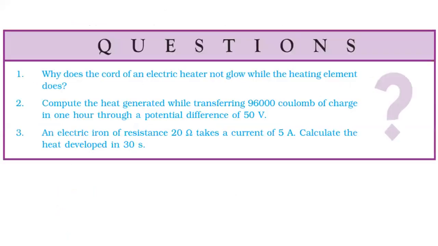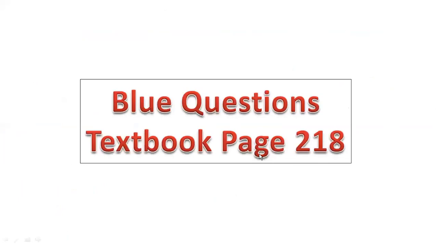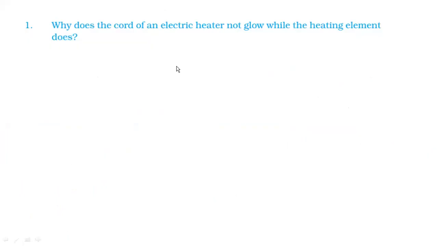Blue questions which are present. So let us start one by one. Blue questions on page number 218. The first question they are asking is, why does the cord of an electric heater not glow while the heating element does? Okay? Electric heater means which one? That which is used, suppose, in winter days. There is a machine which produces heat in your room, that is called an electric heater. And another is the heating element.